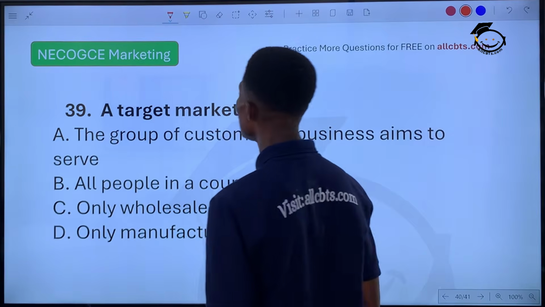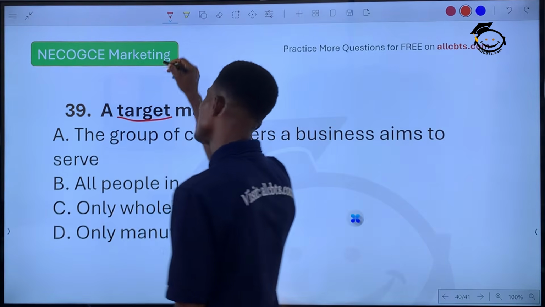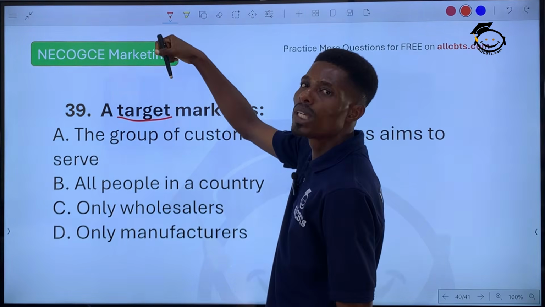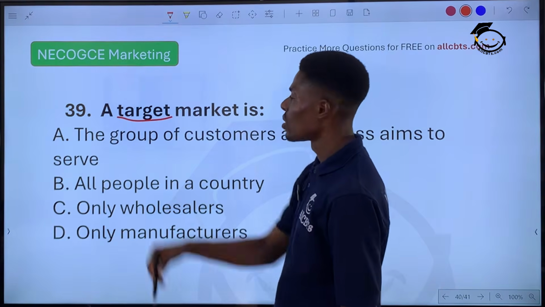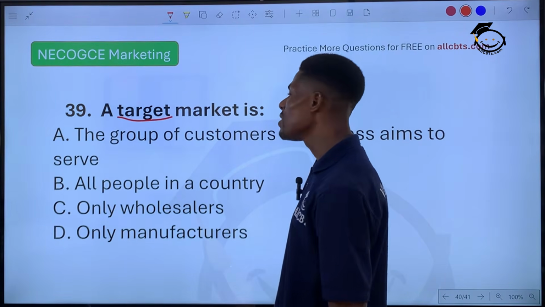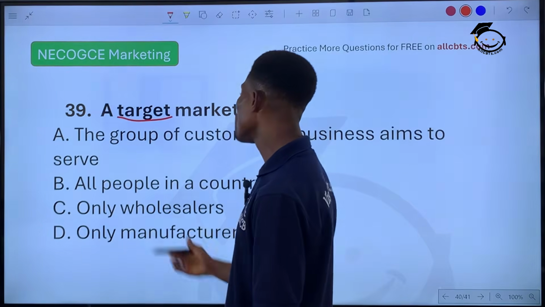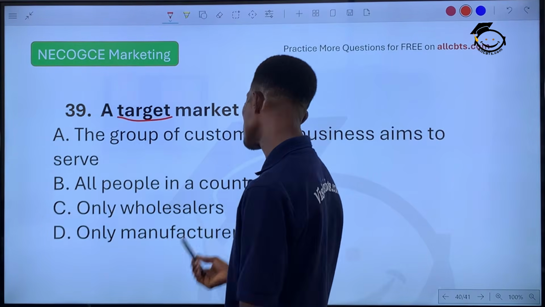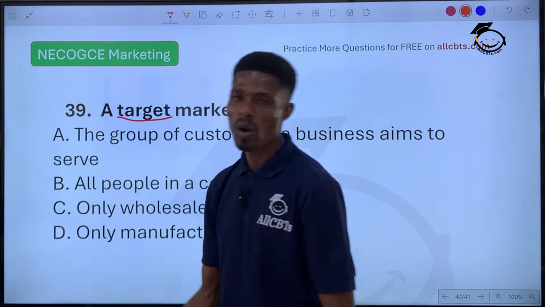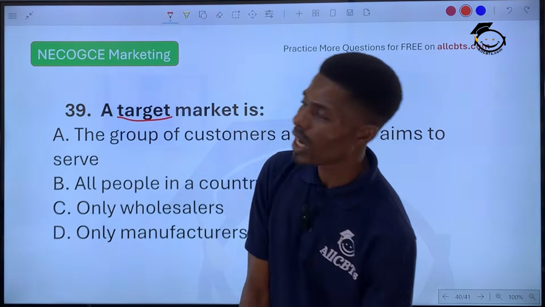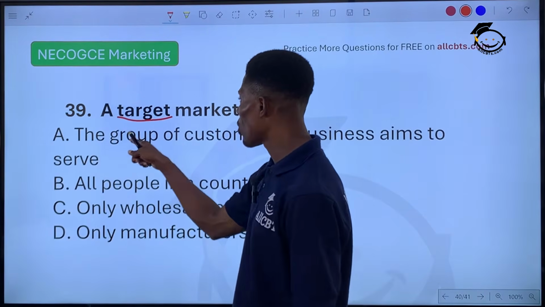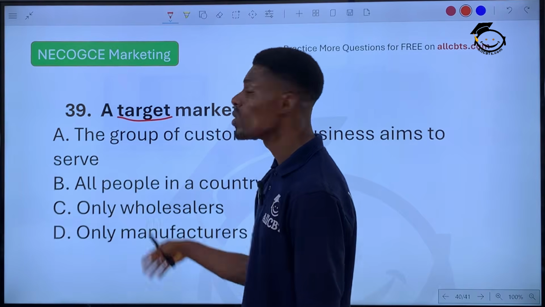Now, you will notice this word here, target. This means a specific goal, a specific focus. Now, when you say something specific, it means it is not general. So all people is general. Only wholesalers is talking about only one kind of people. Target market is not focused on wholesalers.